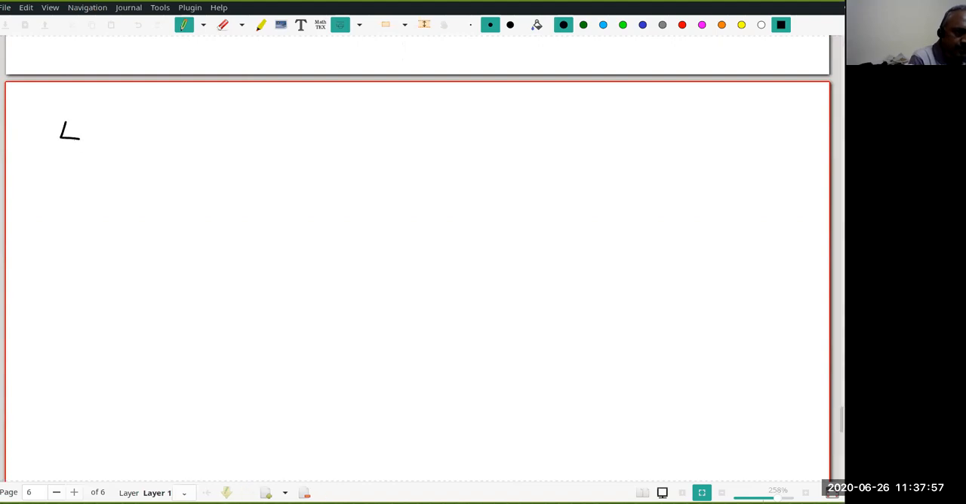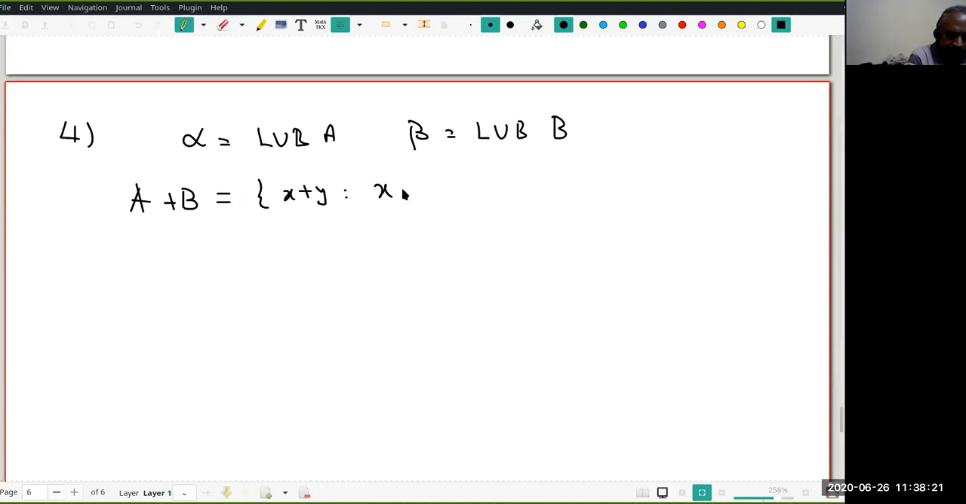Now we are in the fourth thing. Let alpha be the LUB of A and beta be the LUB of B. Then we had already defined what is A plus B. We had also shown since alpha is an upper bound of A, beta is an upper bound of B, alpha plus beta is an upper bound of A plus B. Recall what is this definition? This is x plus y, x in A, y in B. We had already seen alpha plus beta is an upper bound of A plus B.